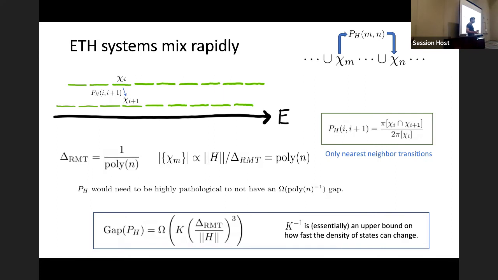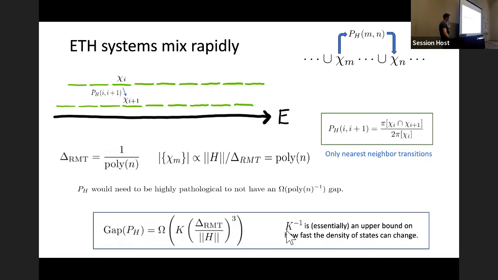For that not to be the case, the chain would have to be basically disconnected. So what we use is a very flexible mixing analysis technique that makes minimal assumptions about what the steady state actually looks like. And we end up with a gap that's lower bounded as essentially the inverse of the size of the state space cubed, times this parameter k.